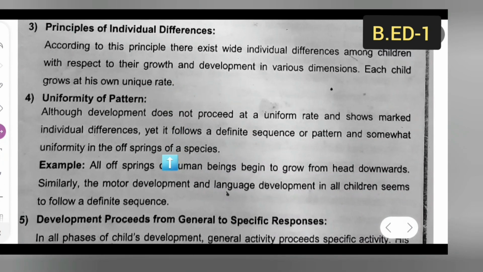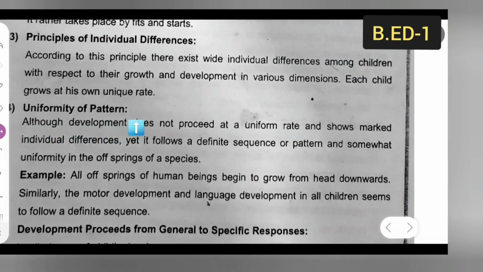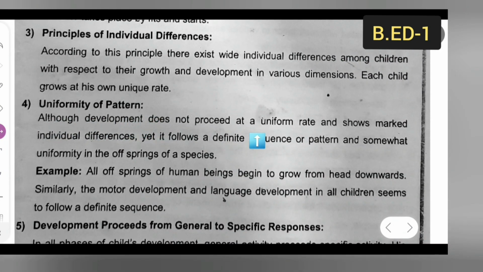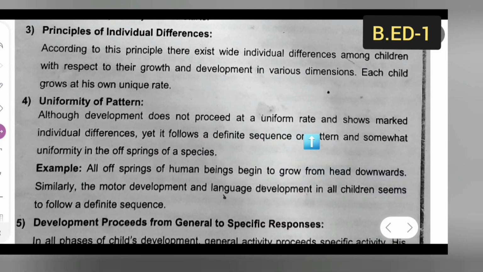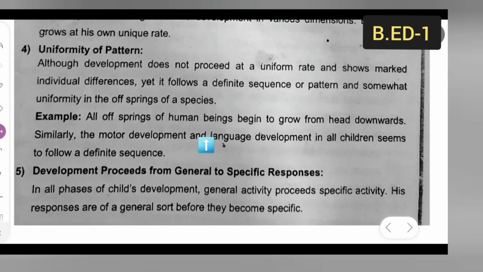Next is the uniformity of pattern. Although development does not proceed at a uniform rate and shows marked individual differences, yet it follows a definite sequence of pattern and somewhat uniformly in the offspring of a species. Let us see the example.